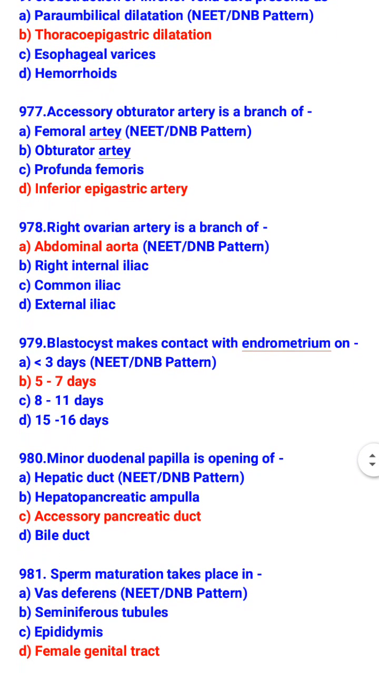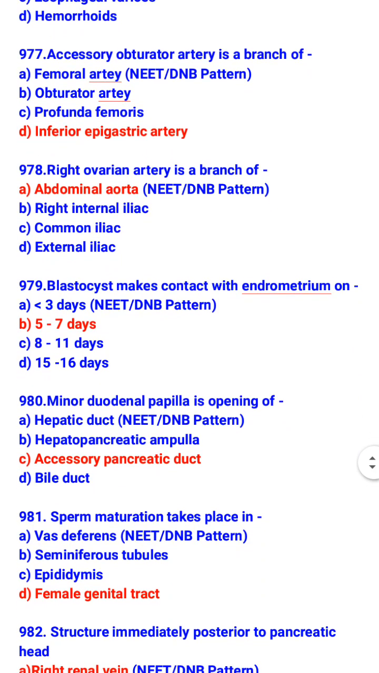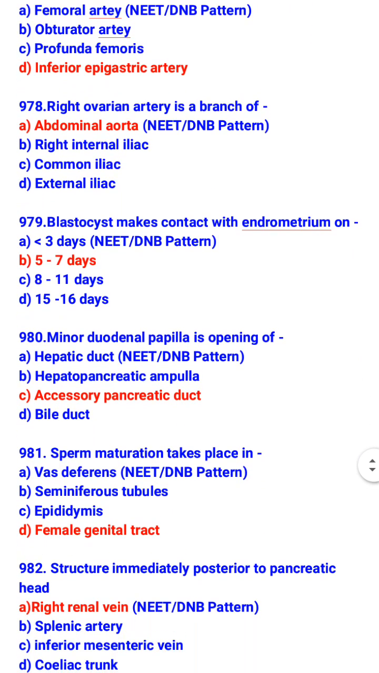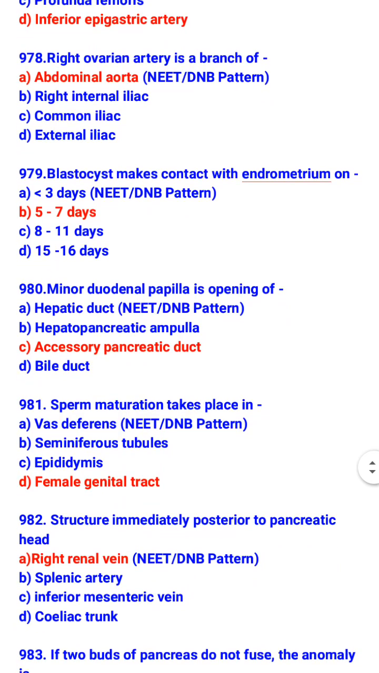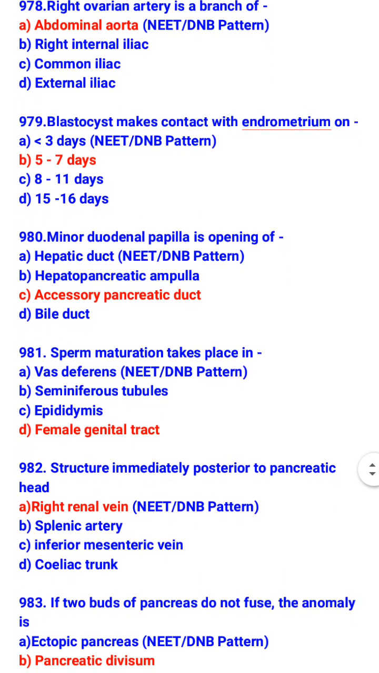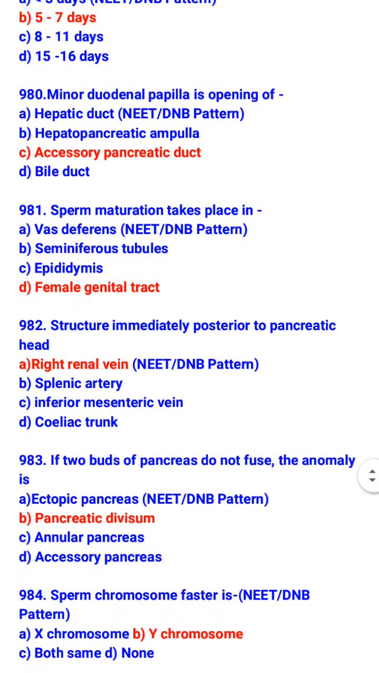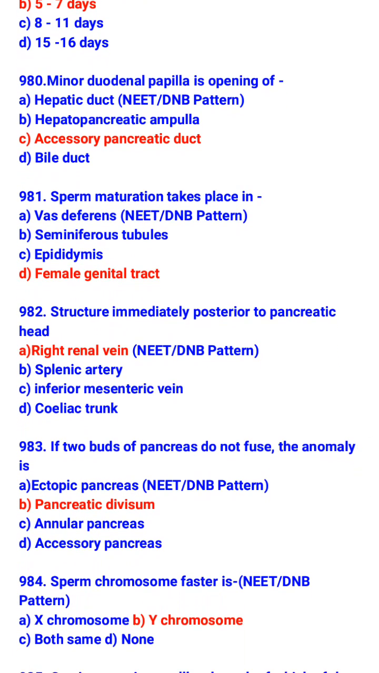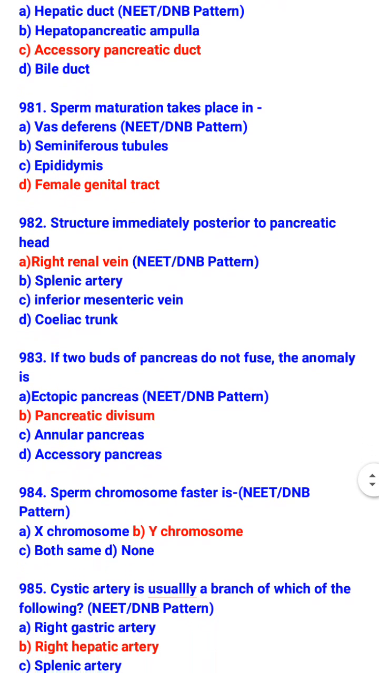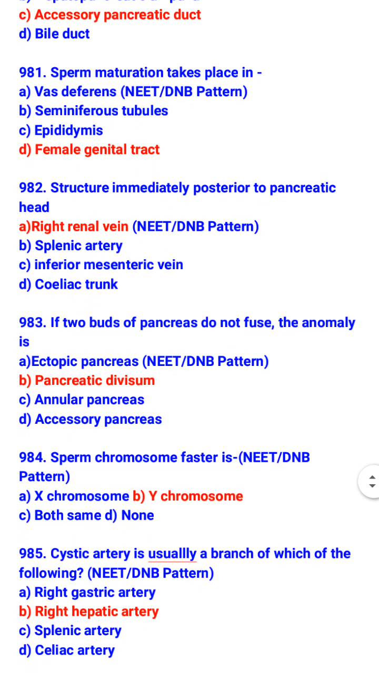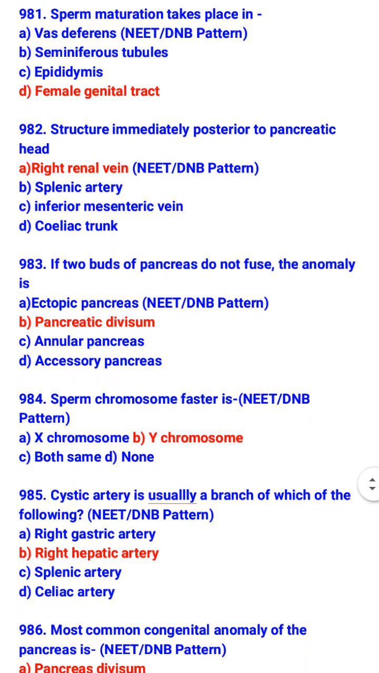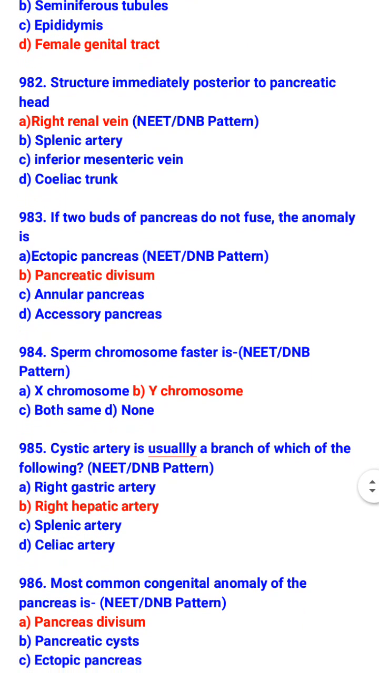Blastocyst makes contact with endometrium on 5th to 7th day. Minor duodenal papilla is opening of accessory pancreatic duct. Sperm maturation takes place in female genital tract. Structure immediately posterior to pancreatic head is right renal vein. If two buds of pancreas do not fuse, the anomaly is pancreas divisum. Sperm chromosome faster is Y chromosome.